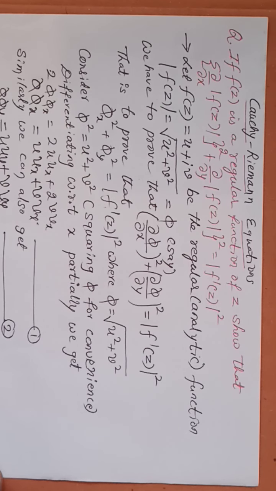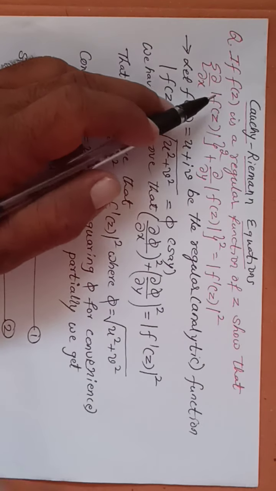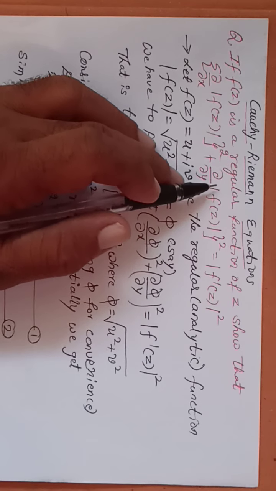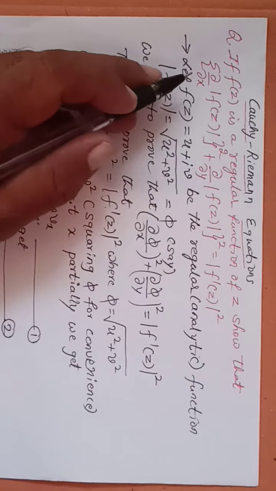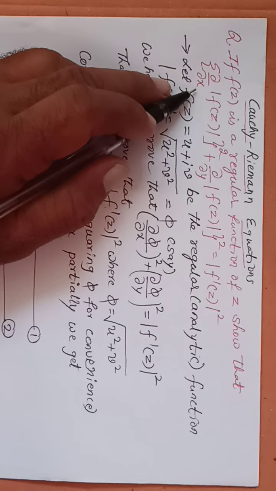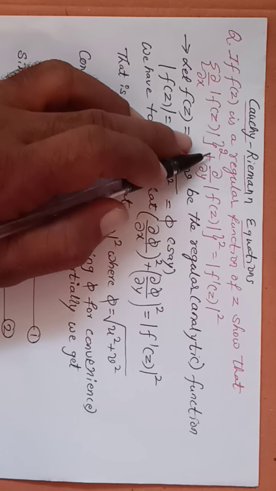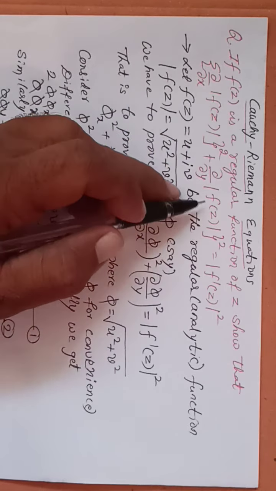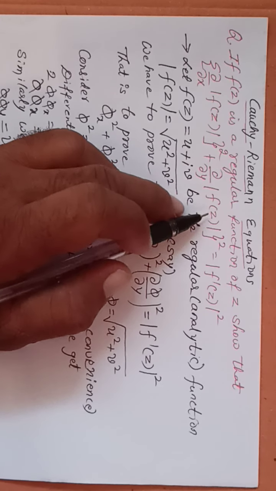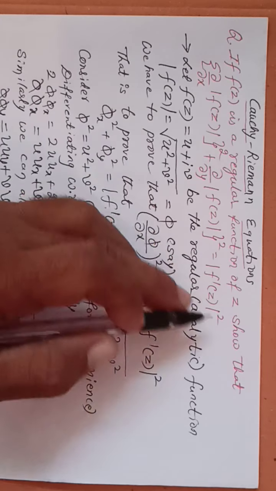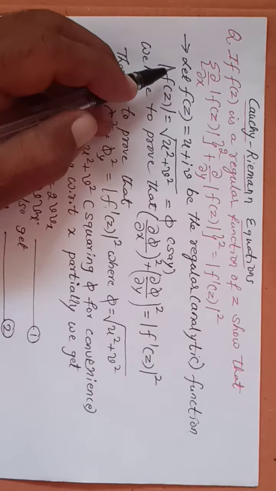Moving to one more problem, Cauchy-Riemann equations. The question is: if f(z) is a regular function of z, show that (∂/∂x |f(z)|)² + (∂/∂y |f(z)|)² = |f'(z)|².